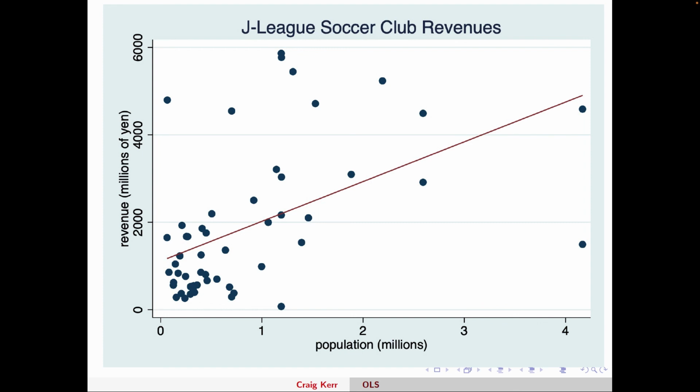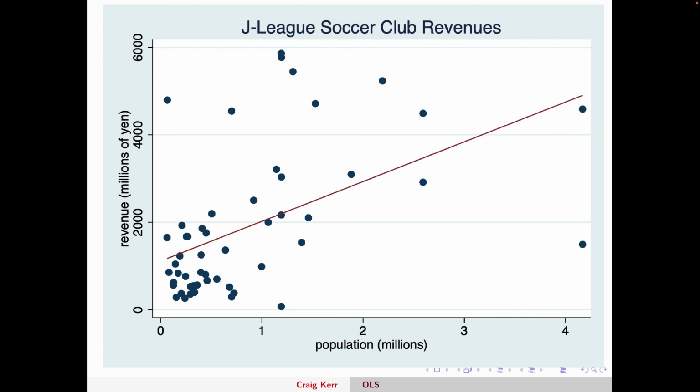We can actually estimate it for populations that don't exist. So you can see there's no teams between 3 and 3.5 million people or having that many people in their city. But we can use this model that we've just estimated to guess a y hat, or a fitted value, of what revenue might be for a city that size. Now, of course, Toyota wasn't there. It was actually move the decimal down. It was 0.3 million, right? So we're more like around here. But in any case, the point is this model can be used to then make very good guesses about what you would expect in other scenarios.